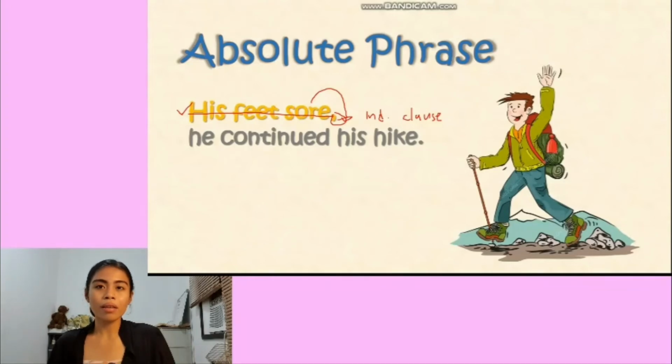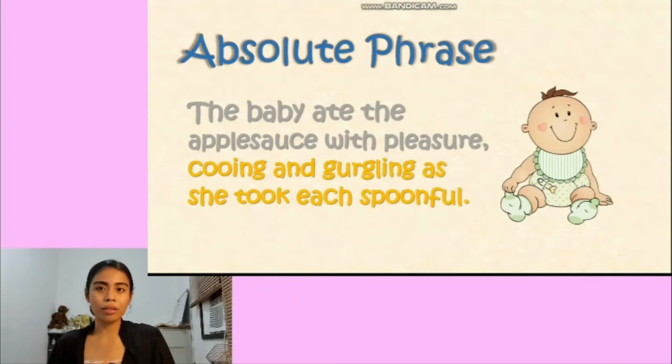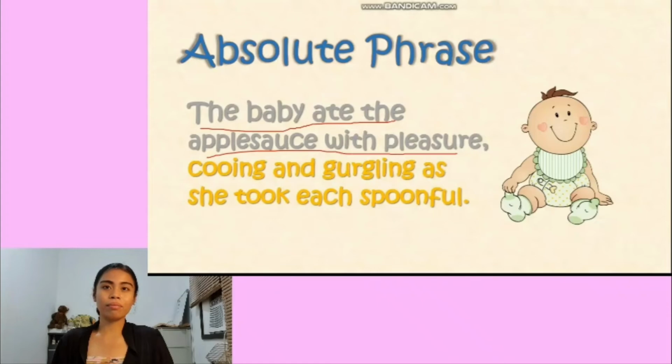Then: "The baby ate the applesauce with pleasure, cooing and gurgling as he took each spoonful." So where's the independent clause? It is "the baby ate the applesauce with pleasure." Is it complete without "cooing and gurgling as he took each spoonful"? And does removing it not affect the independent clause? Yes. So, absolutely, "cooing and gurgling as he took each spoonful" is the absolute phrase.